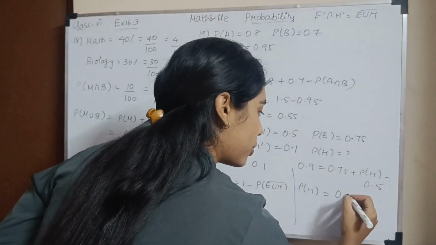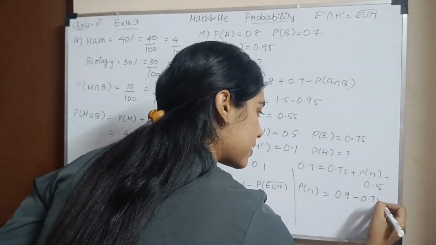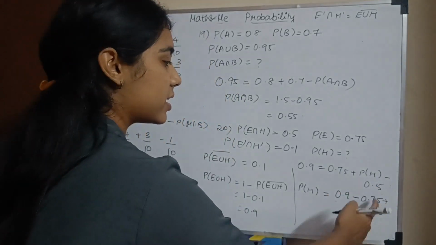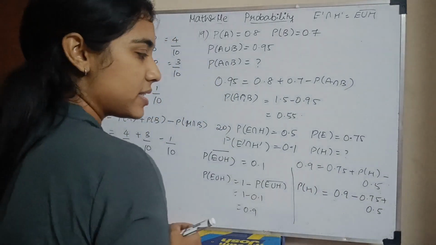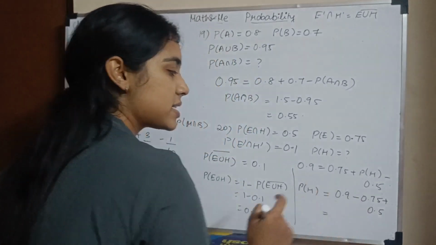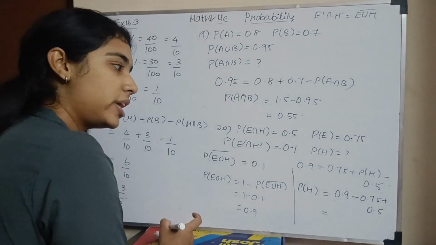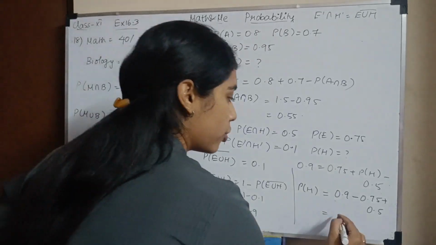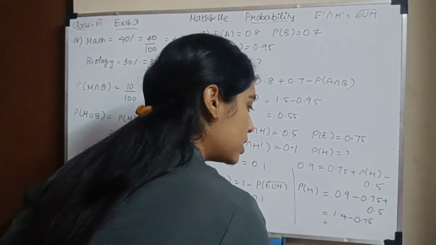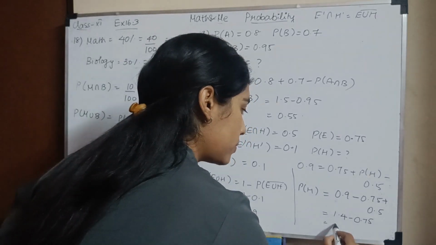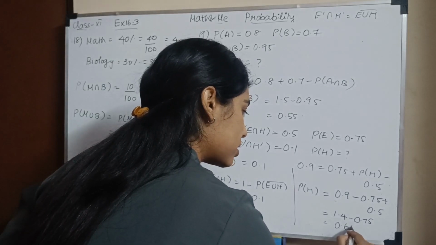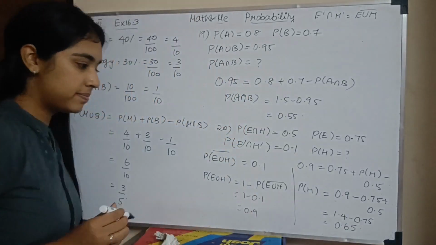So I have 0.9 minus 0.75 plus 0.5. Here there is minus 0.5; bringing it to this side I'll have plus 0.5. So 0.9 plus 0.5 will be 1.4. So I have 1.4 minus 0.75, which will be 0.65. Okay.